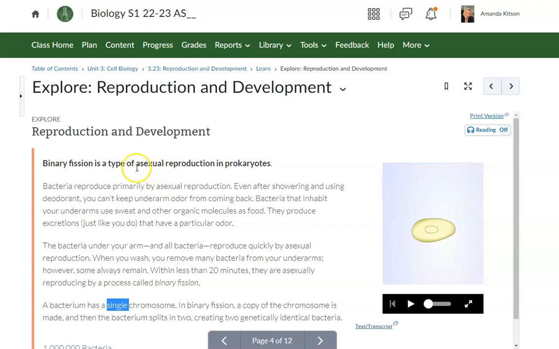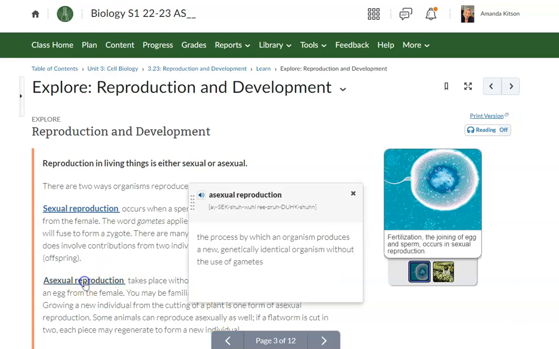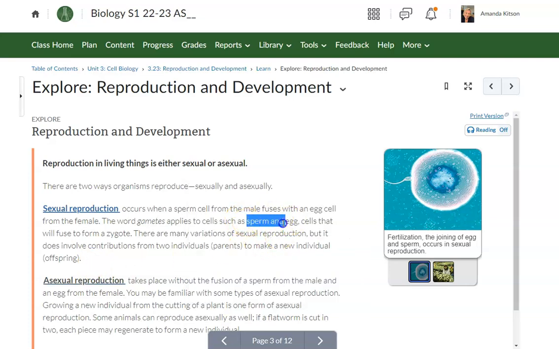So asexual means without sexual gametes, right? So no sperm, no egg. If we go back to the definition, asexual reproduction is the process by which an organism produces a new, genetically identical organism without the use of gametes. Gametes are sperm and egg.